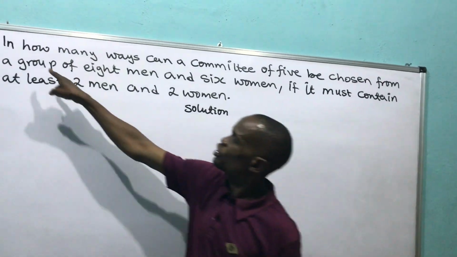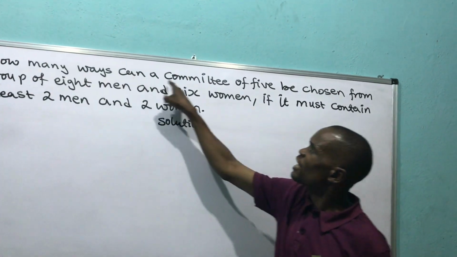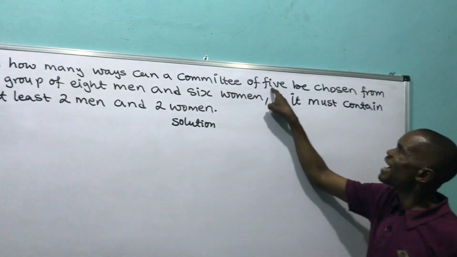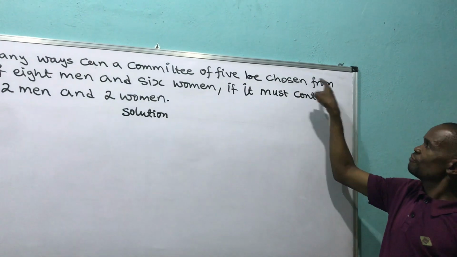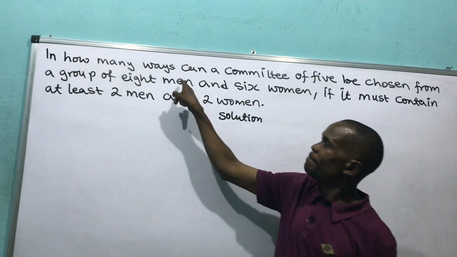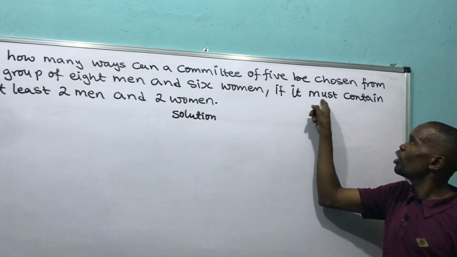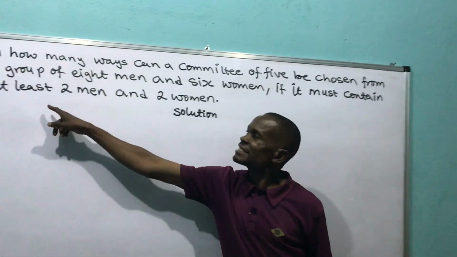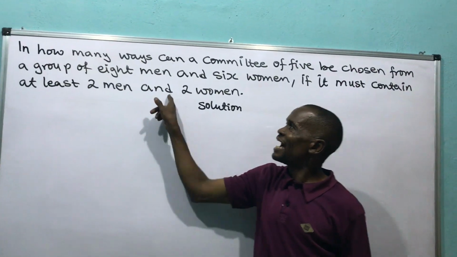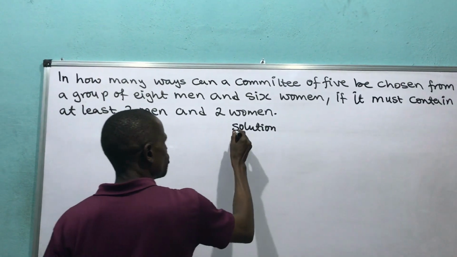Let me repeat the question. In how many ways can a committee of 5 be chosen from a group of 8 men and 6 women if it must contain at least 2 men and 2 women? Let's go to the solution.